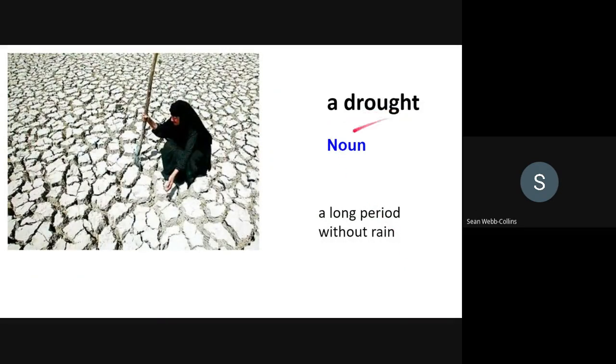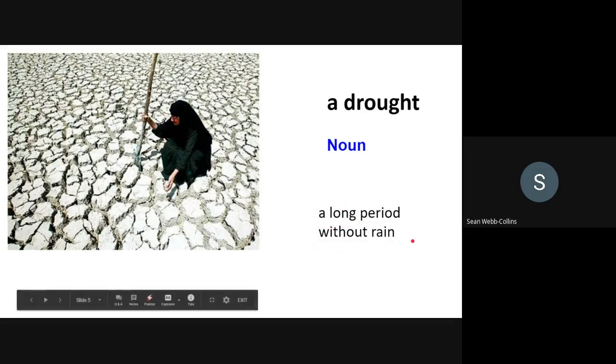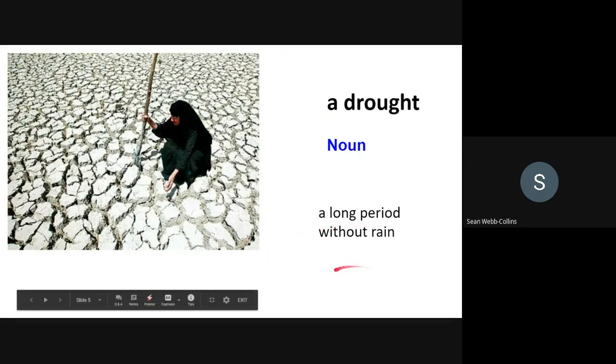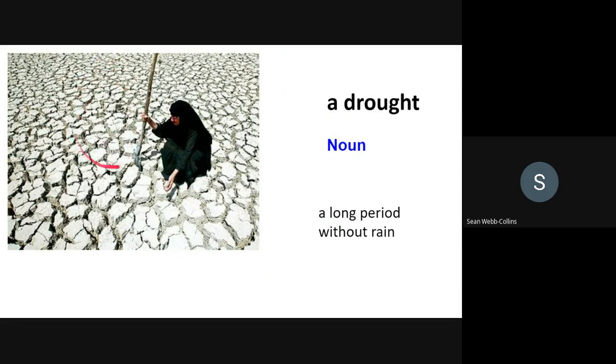A drought. Noun, a long period without rain. Again, a drought is a noun, and it means a long period without rain. For example, this desert is in the middle of a drought. It hasn't rained here for a long time.